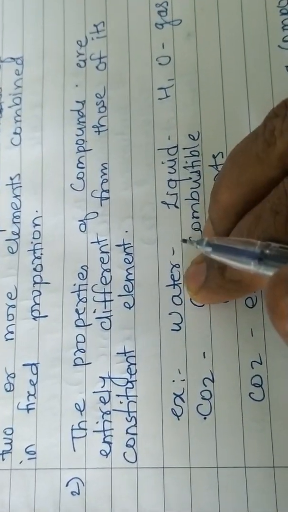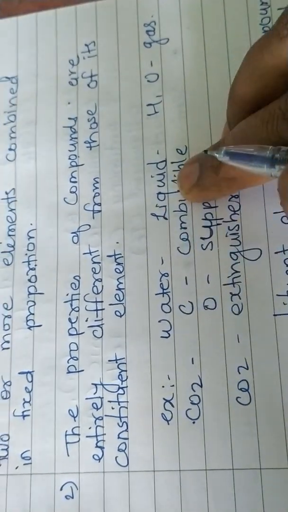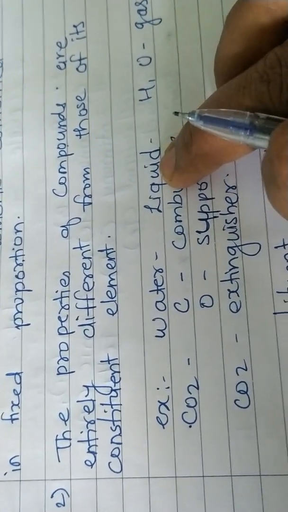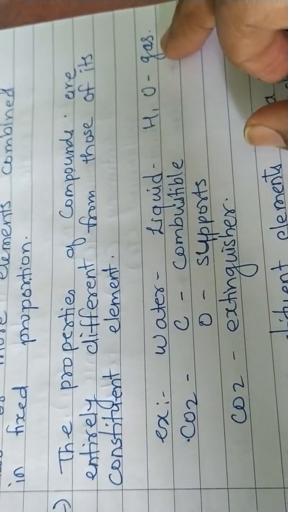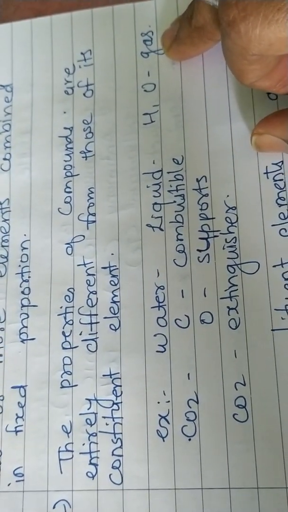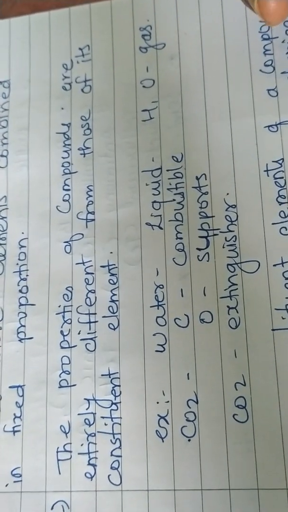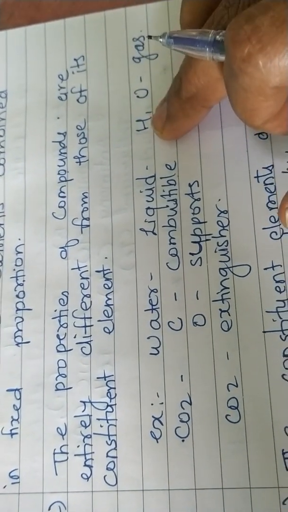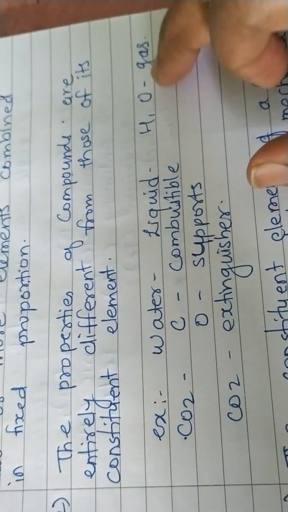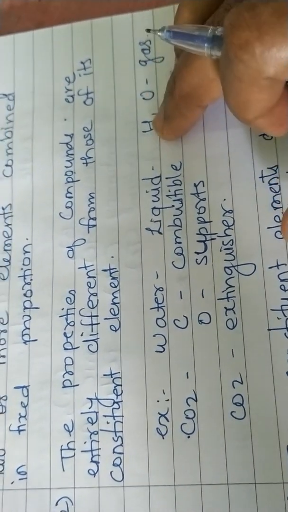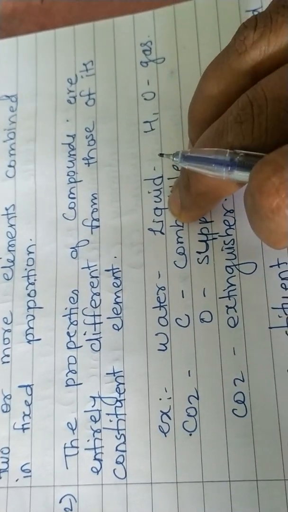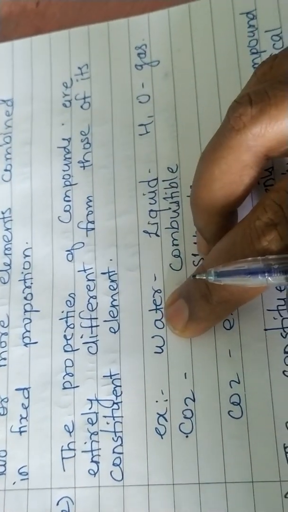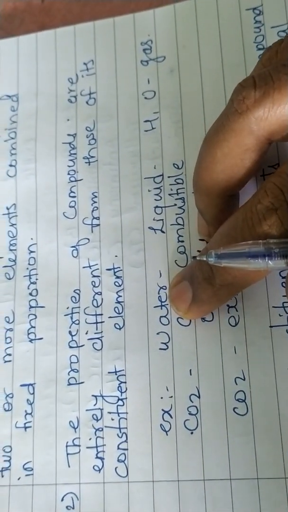Take the example of water. Water at room temperature is in which form? Liquid form. Hydrogen and oxygen at room temperature are in gaseous state. Their state gets changed here. The elements which were in the gaseous state before, after combining with each other, get converted from gaseous state into liquid state. Water at room temperature is a liquid.